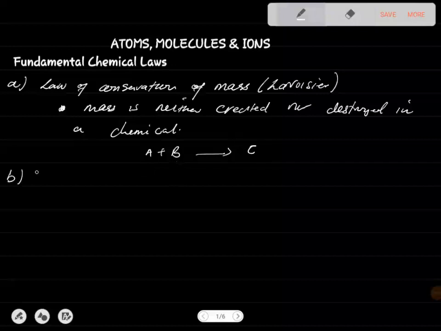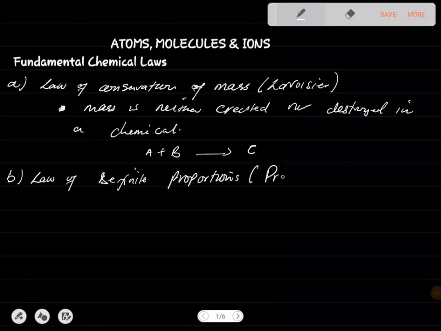Law number 2 is the law of definite proportions, which was proposed by Proust.